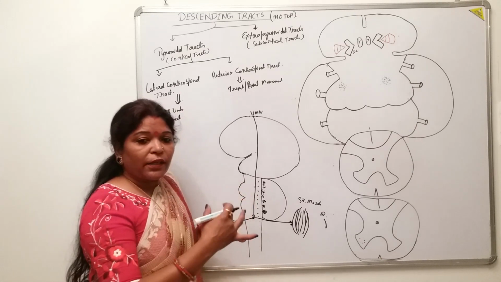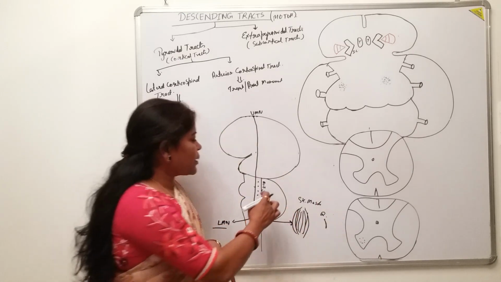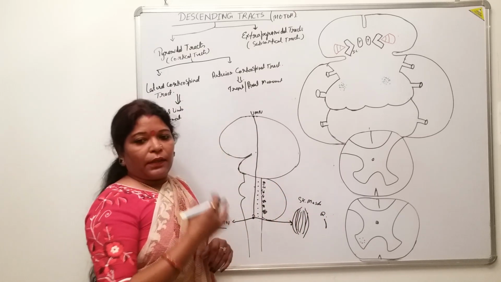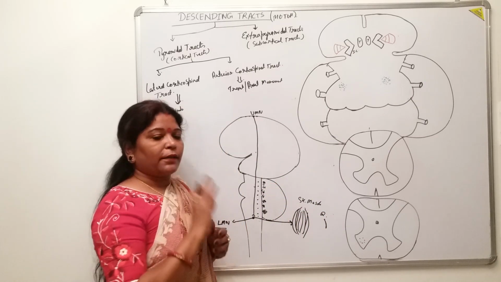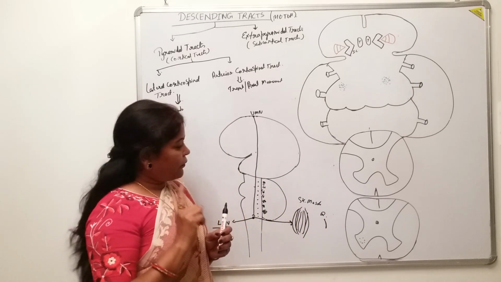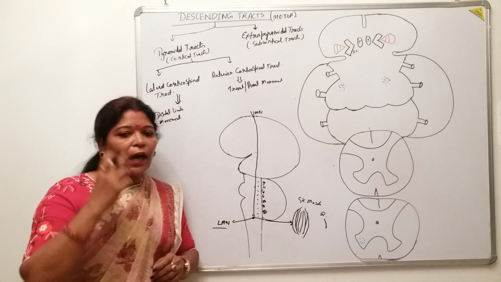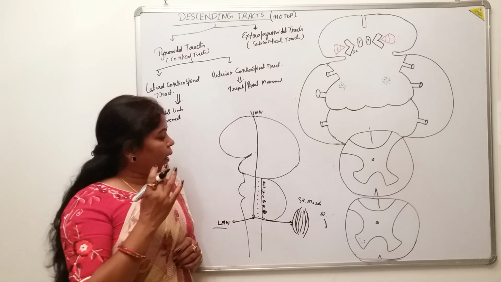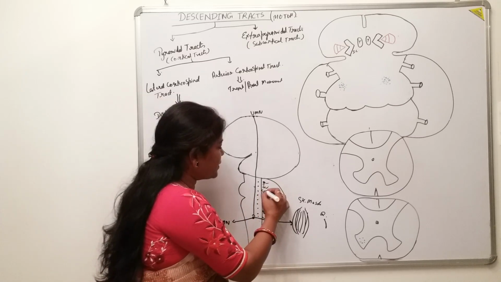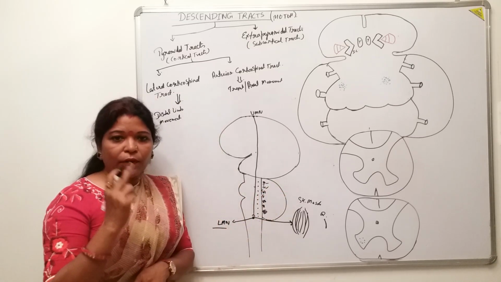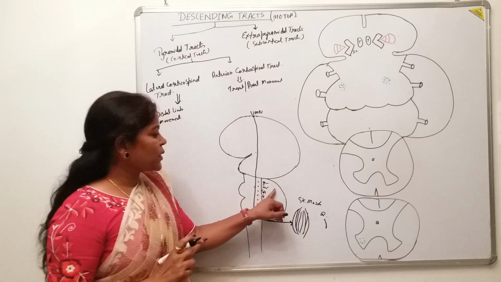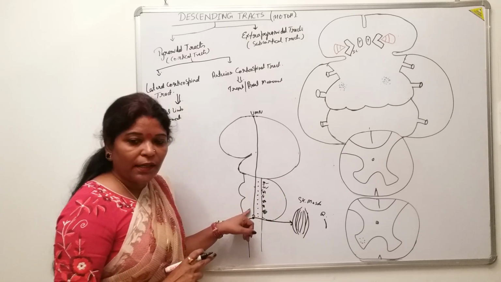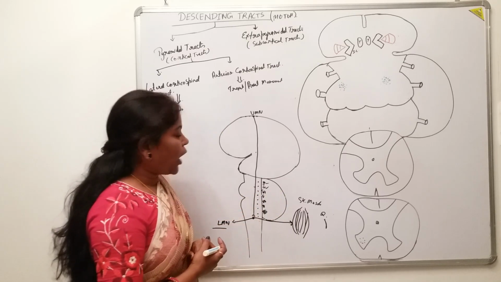What are they supplying? They supply the skeletal muscles of the eyeball, the face, the head and neck, that is the tongue, larynx and pharynx. For the voluntary movement of the extraocular muscles of the eyeball, the third, the fourth and the sixth cranial nerve nuclei are needed. So all the motor cranial nerve nuclei sitting in the brainstem, how do they get innervated, how will they work?